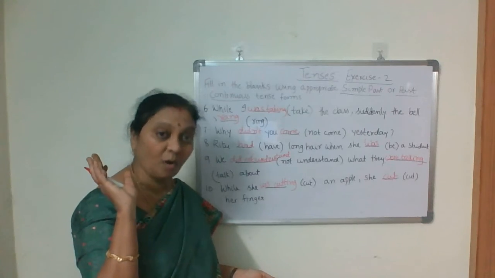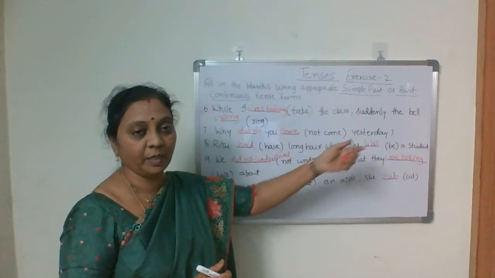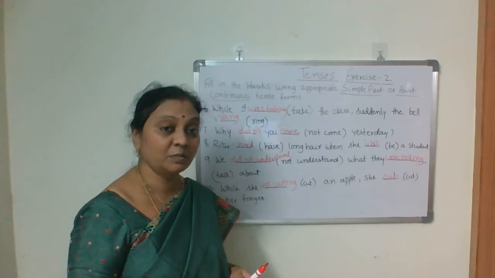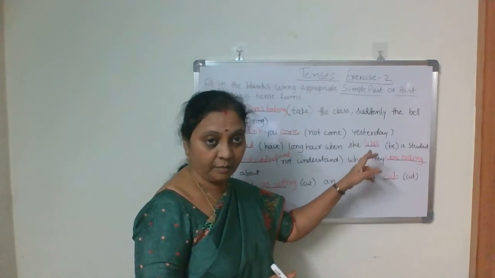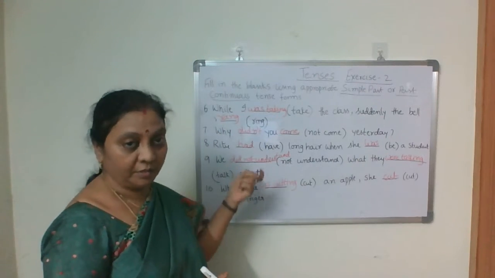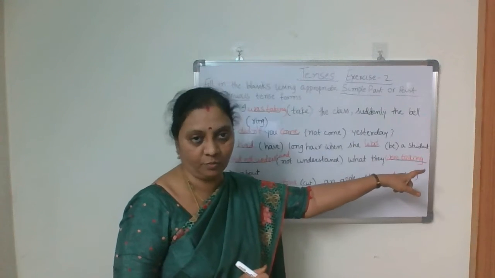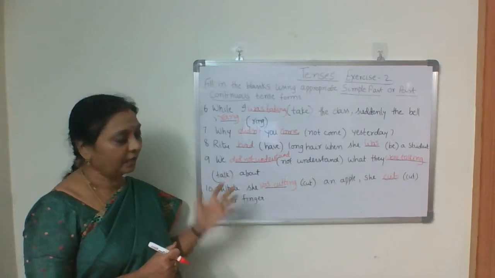Ritu had long hair when she, be form, past form of be. Five, isn't it, be forms? Is, am, are, or was, were. So which one is suitable for past form and she? Was is suitable. So you have to write was. Ritu had long hair when she was a student. When she was a student, she had long hair.